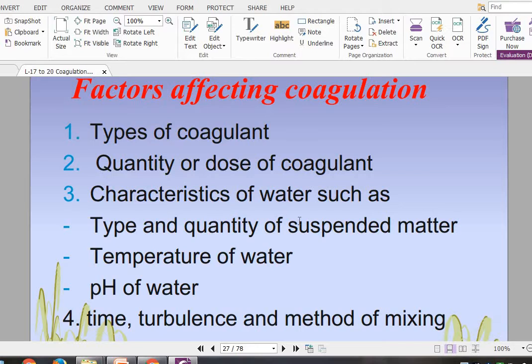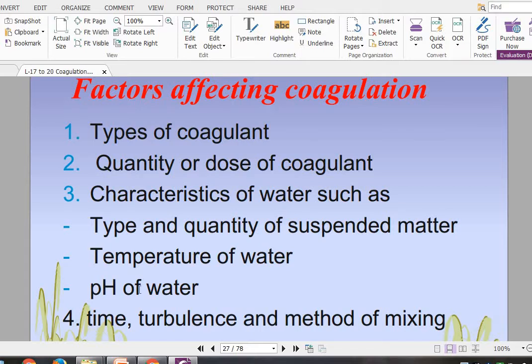Third, the characteristics of water, such as the type and quantity of suspended matter, meaning the type of suspended matter or impurities present in the water, the quantity of suspended matter present in the water, and how turbid the water is. It is also a very important factor. Temperature of water, meaning if the water is very hot or very cold, nearing the freezing point or the boiling point, is also one of the important factors.